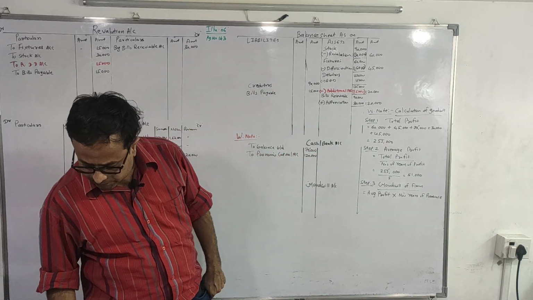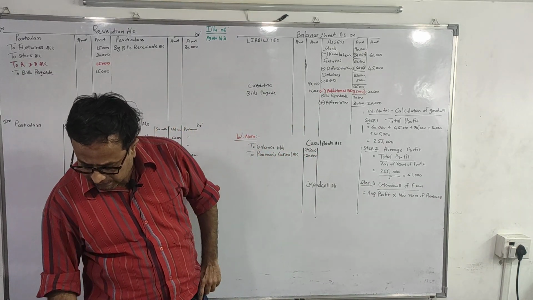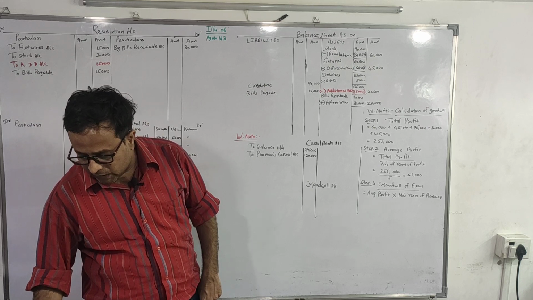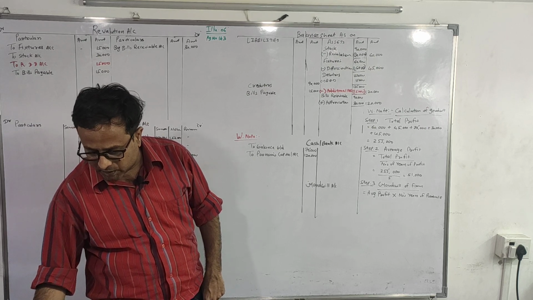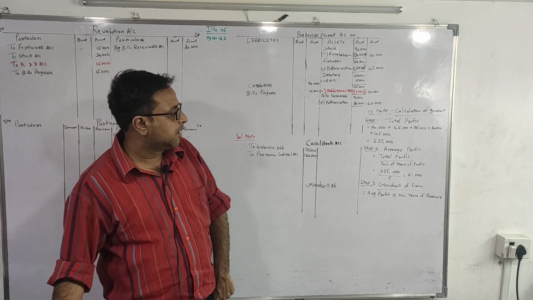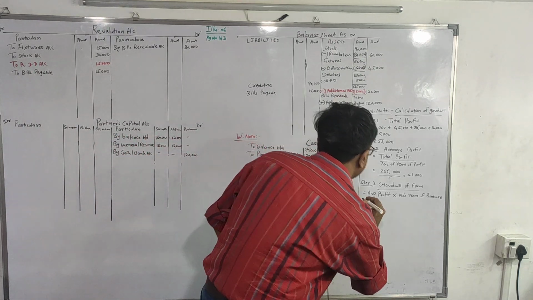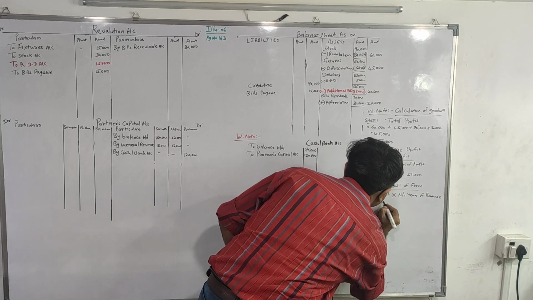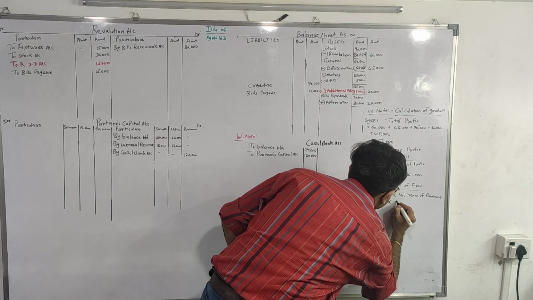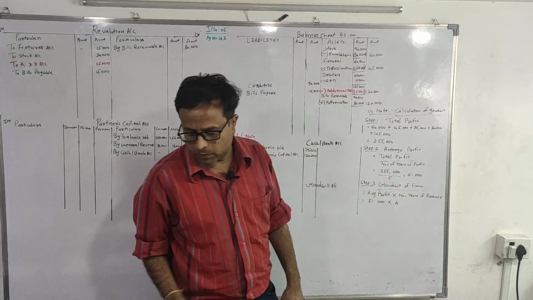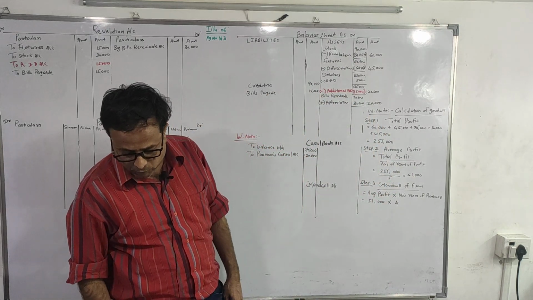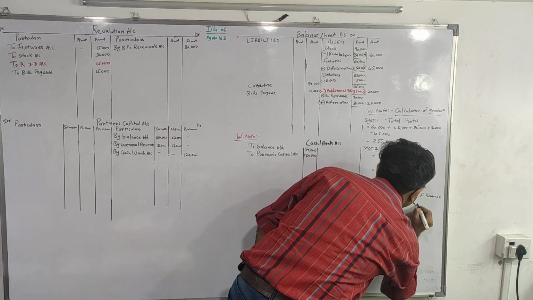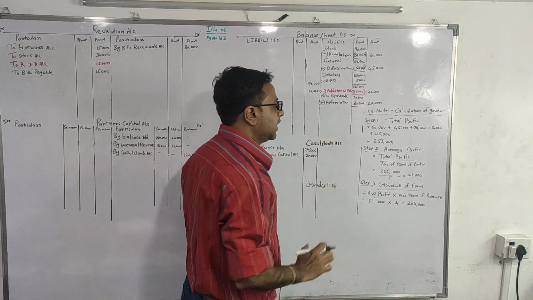In this sum, adjustment number 2, they have given us goodwill which would be based on 4 years purchase of past profit of last 5 years. So average profit we have already calculated, 51,000 into 4. This 4 has been given in the question. So 51,000 into 4 comes to 2,04,000. So this is goodwill of the firm.